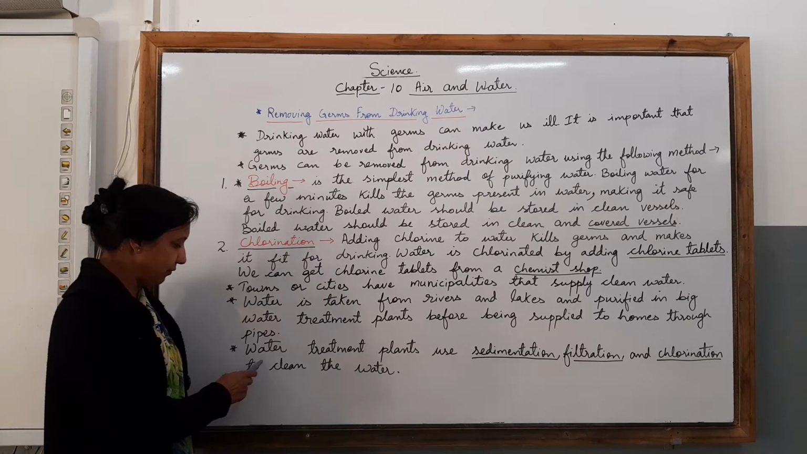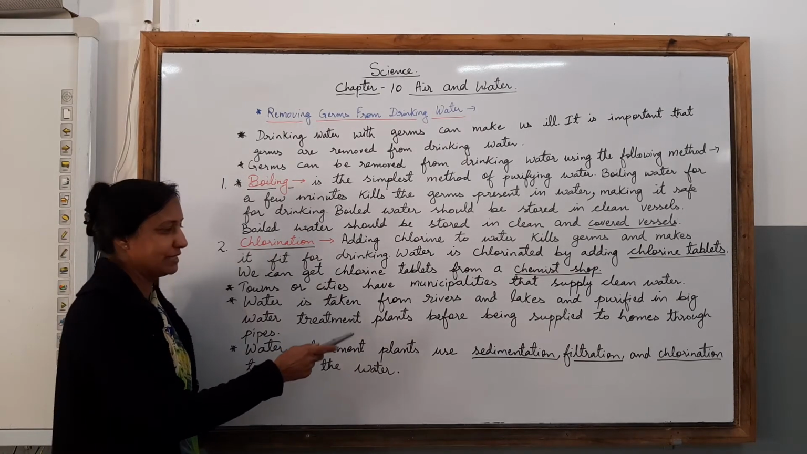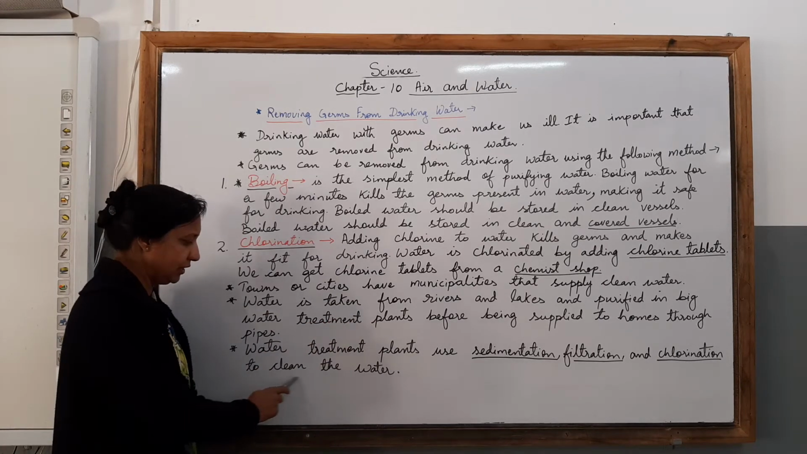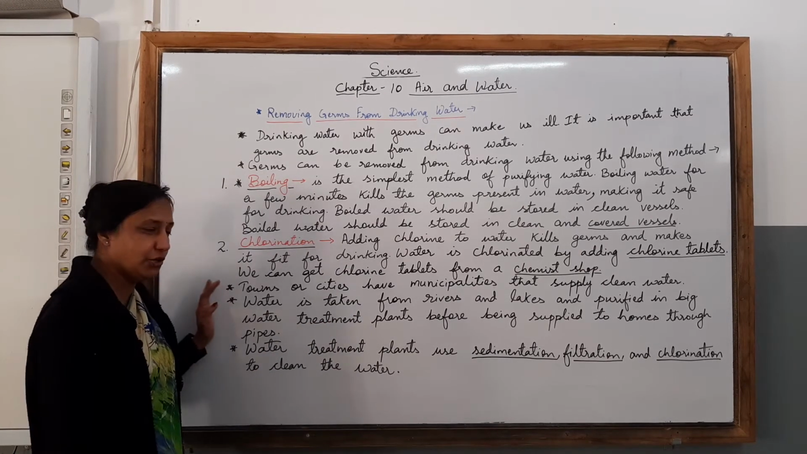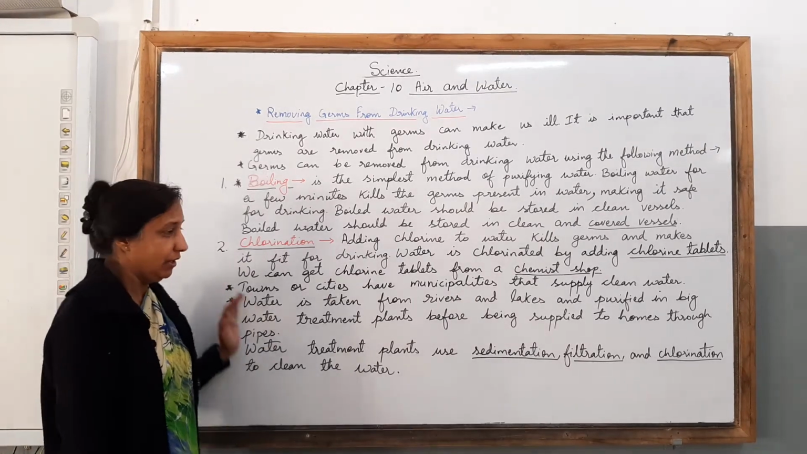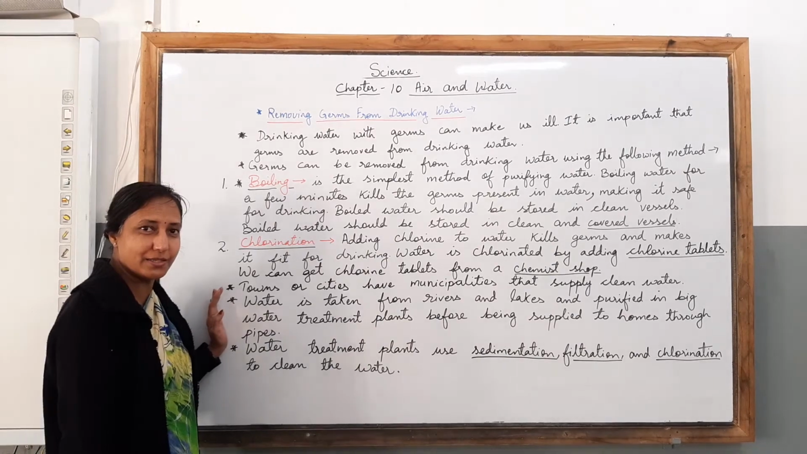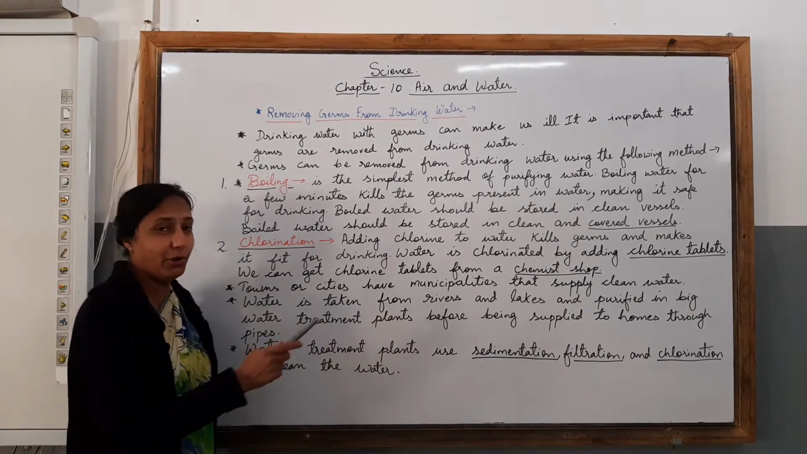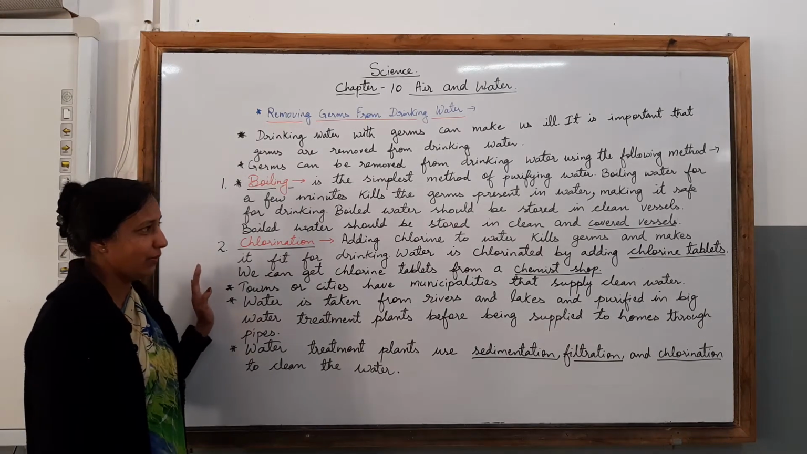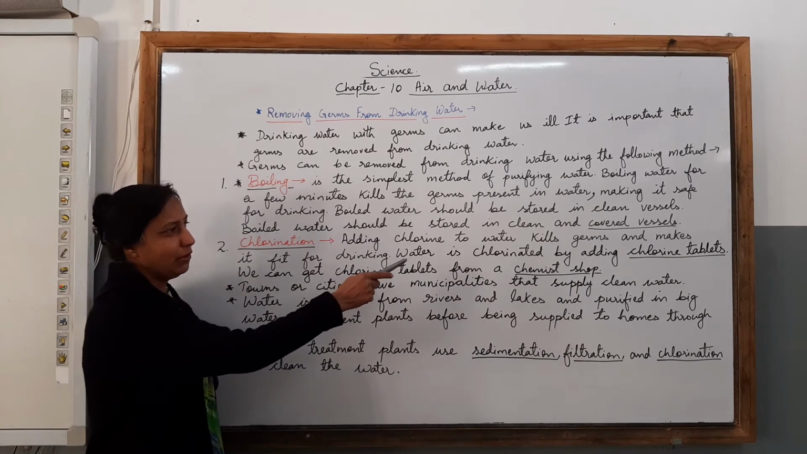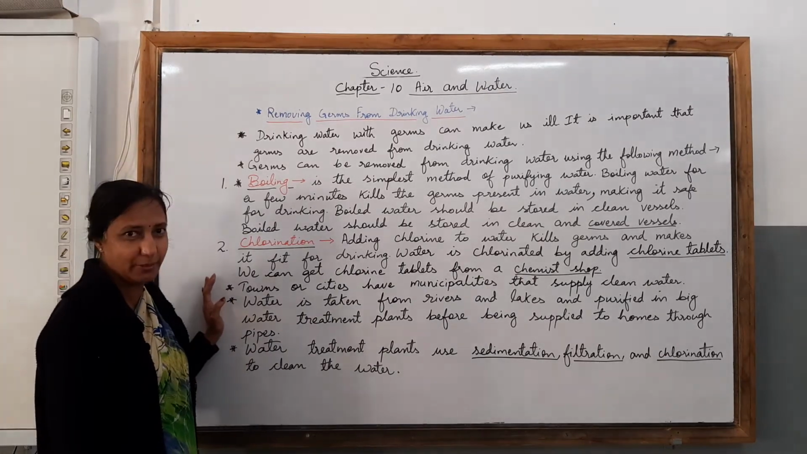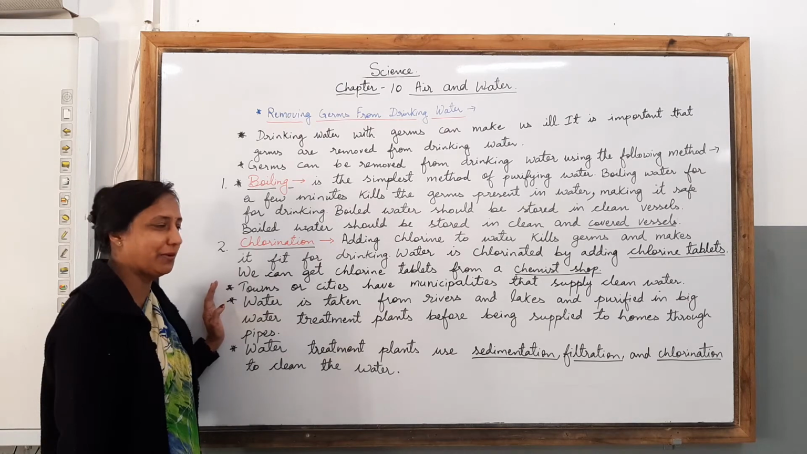Children, lastly we know that water treatment plants use sedimentation, filtration and chlorination to clean the water. Children, you have learned about sedimentation and filtration in my previous class, and in today's class, you have learned about chlorination. What is chlorination, children? Chlorination is simply adding chlorine tablets to water. And with the help of these chlorine tablets, you can make the water pure for drinking.